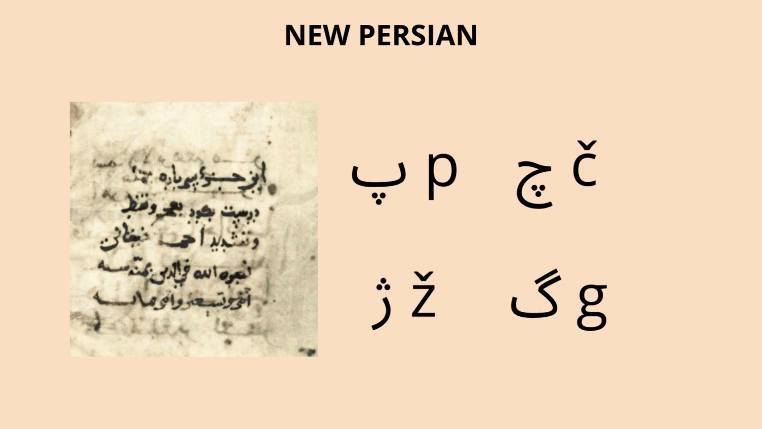Around the 9th century, something quite special happened. The Persians started to write their language again, this time using the Arabic script, but with a few additional letters for sounds that existed in Persian but didn't exist in Arabic. This new form of Persian is called New Persian, and it marked the start of a golden age.